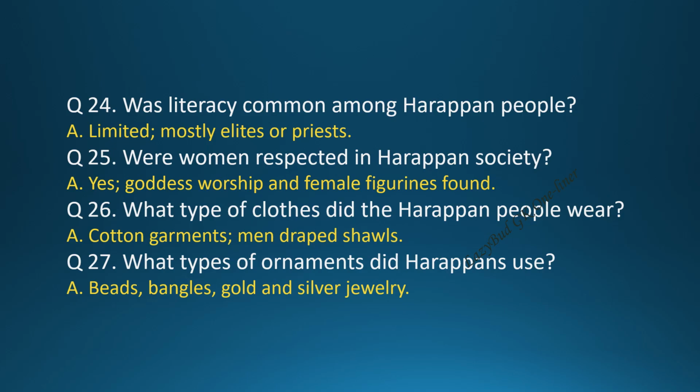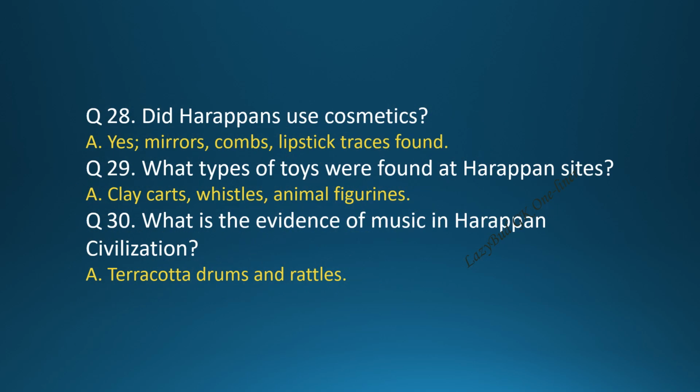Question 28. Did Harappans use cosmetics? Answer. Yes, mirrors, combs, lipstick traces found. Question 29. What types of toys were found at Harappan sites? Answer. Clay carts, whistles, animal figurines. Question 30. What is the evidence of music in Harappan civilization? Answer. Terracotta drums and rattles.